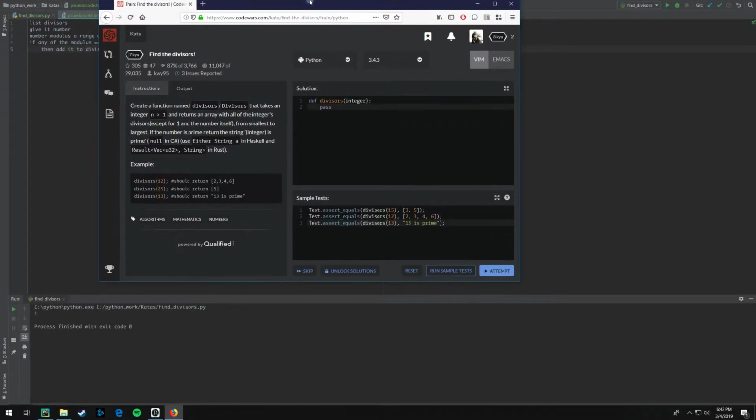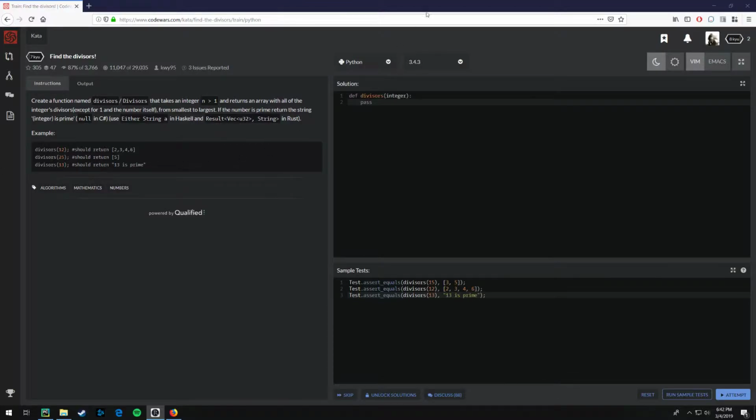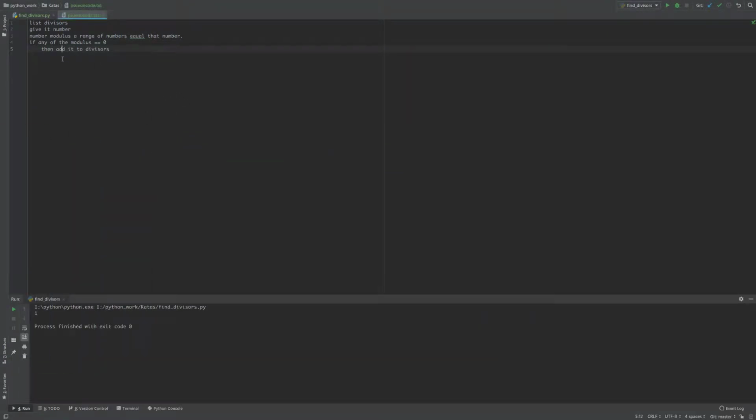But then the kata also says if the number is prime, return that integer as prime. So I think I'll have to use the length. If the length of the list is equal to 0, then it has to be prime.